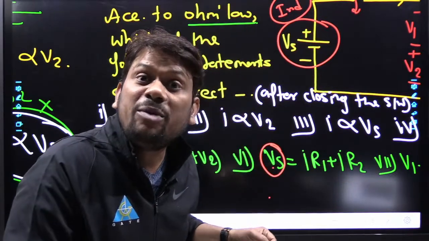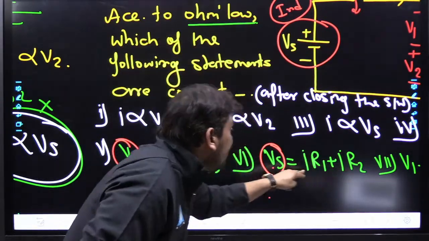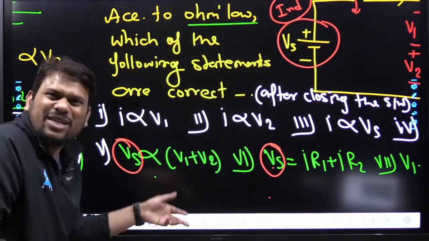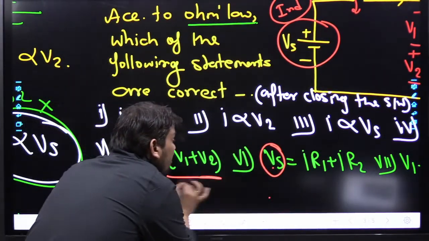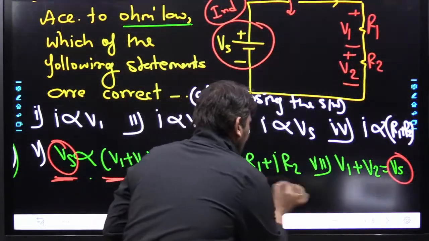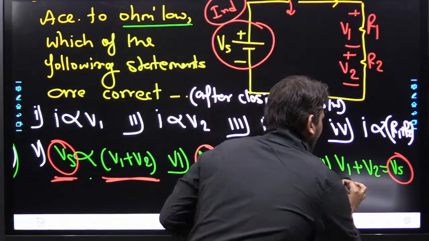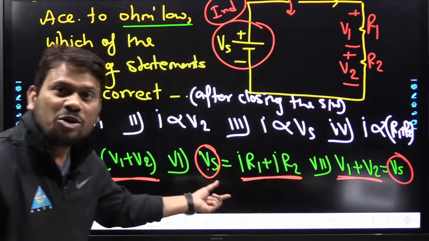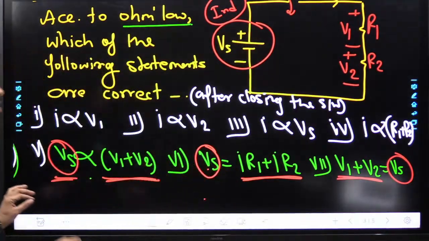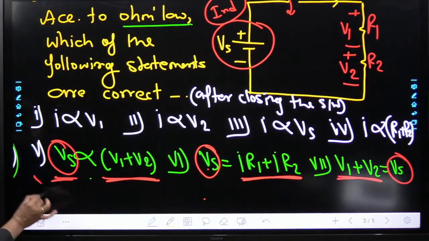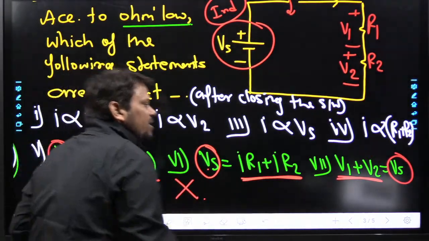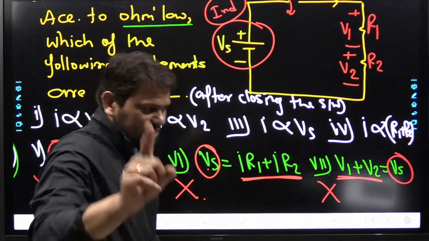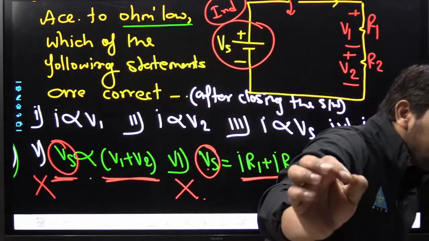Independent can never be proportional to any dependent. So according to Ohm's law, at least the fifth one is incorrect, the sixth one incorrect, the seventh one incorrect.